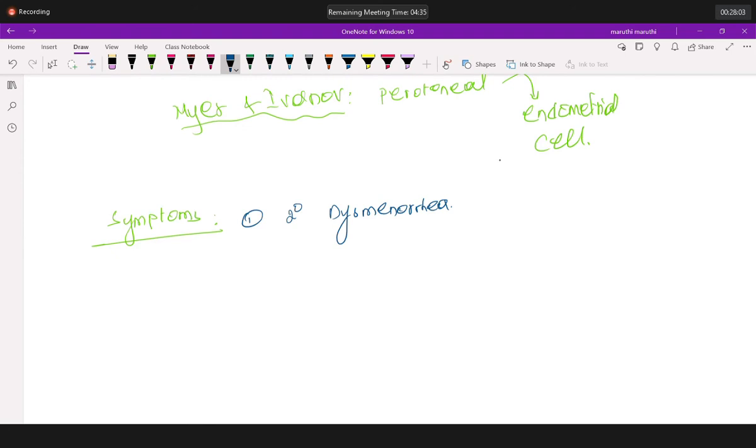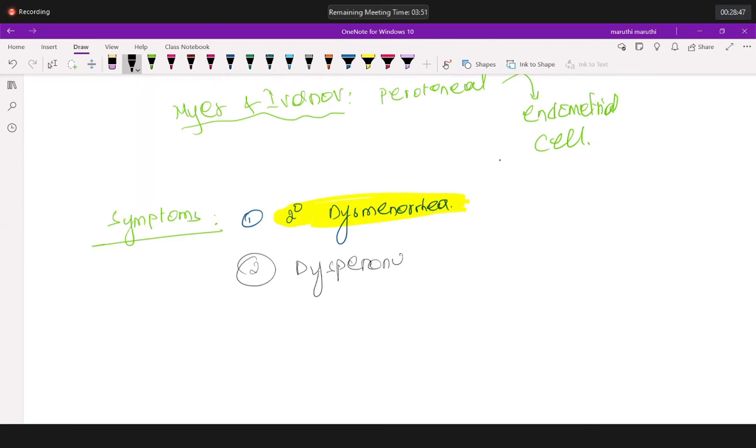What is primary dysmenorrhea? Please tell me. Primary dysmenorrhea, with organic pathology or without organic pathology? Without. Now, if you have an organic pathology, that is ectopic endometrium. So if you have an organic pathology that is causing dysmenorrhea, it is secondary to ectopic endometrium. Clear? So apart from pain, there is one more condition which you need to remember, that is called dyspareunia.